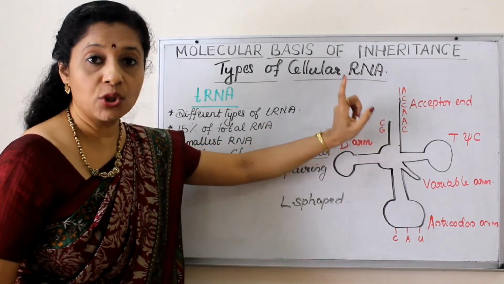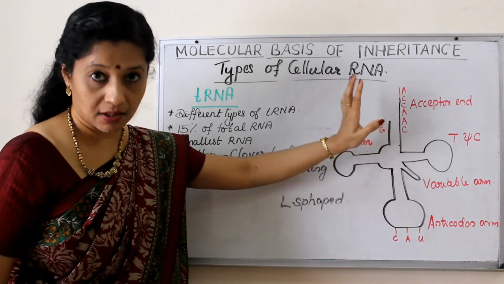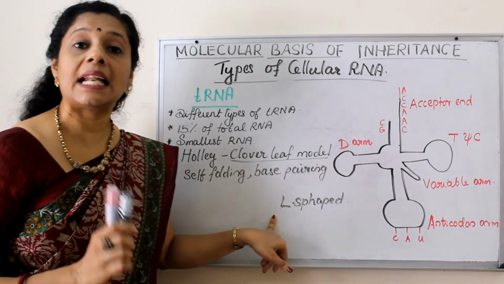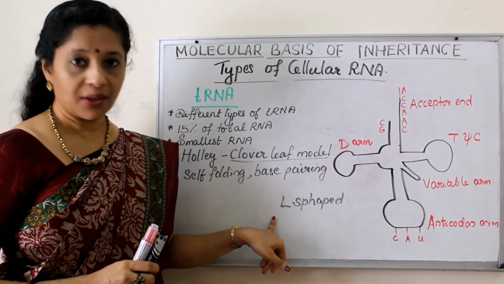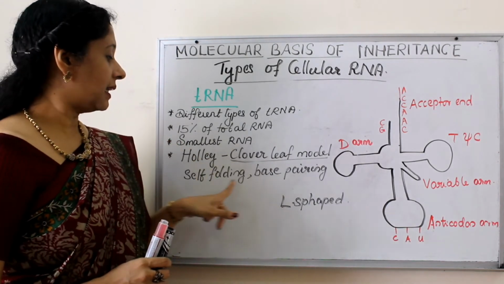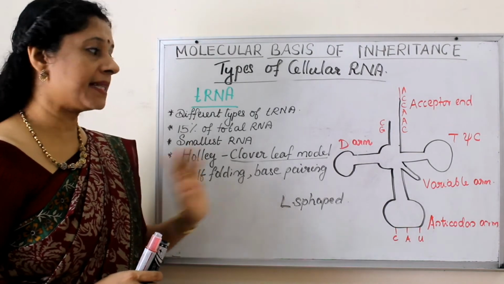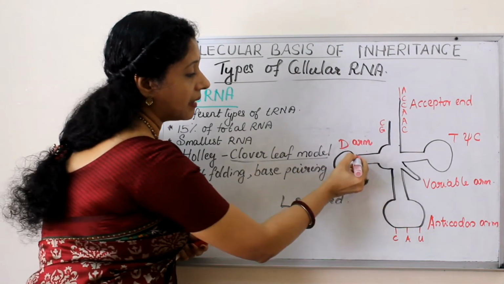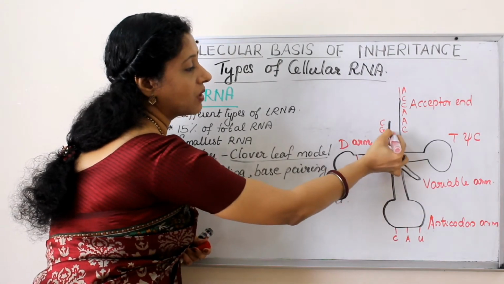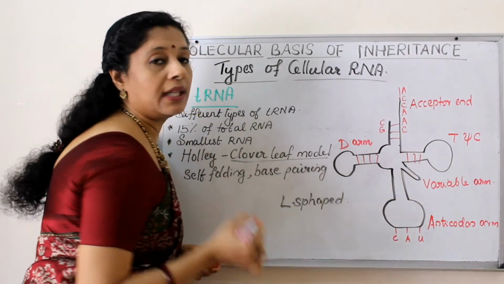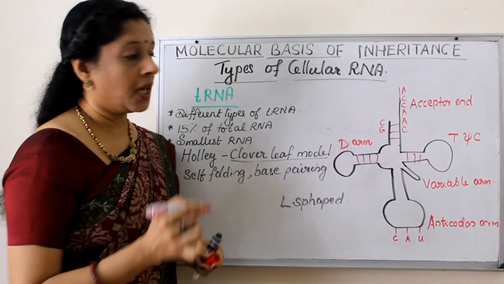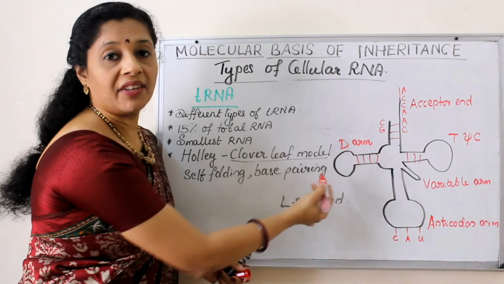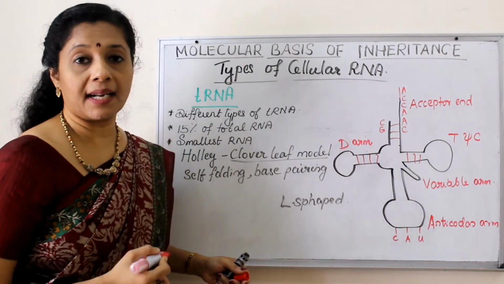In the two-dimensional view we call it the cloverleaf model, and in the three-dimensional view, it looks like an L-shaped structure. For that, self-folding is happening and base pairing also. You can see that in all these parts, base pairing has happened because there was complementarity. These parts are called stems, whereas these bulged parts are called loops. They don't have any complementarity, so they appear as loops.